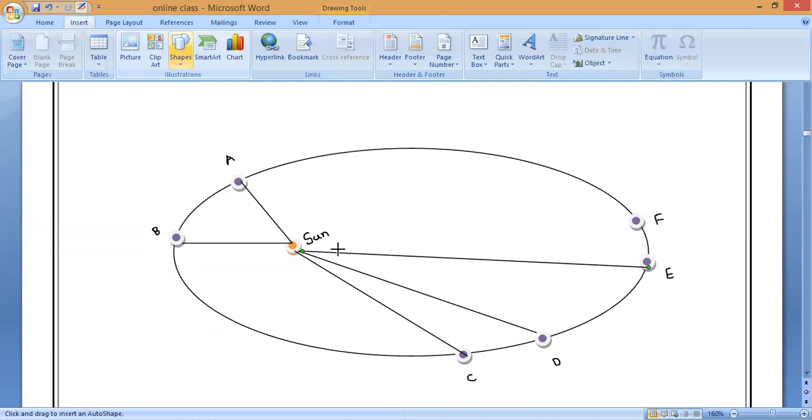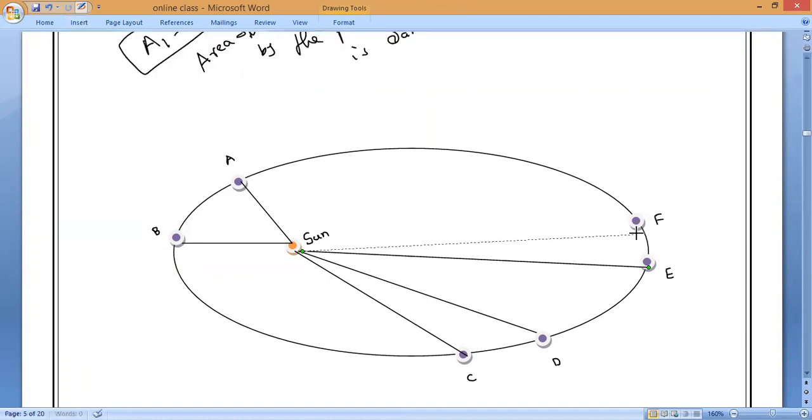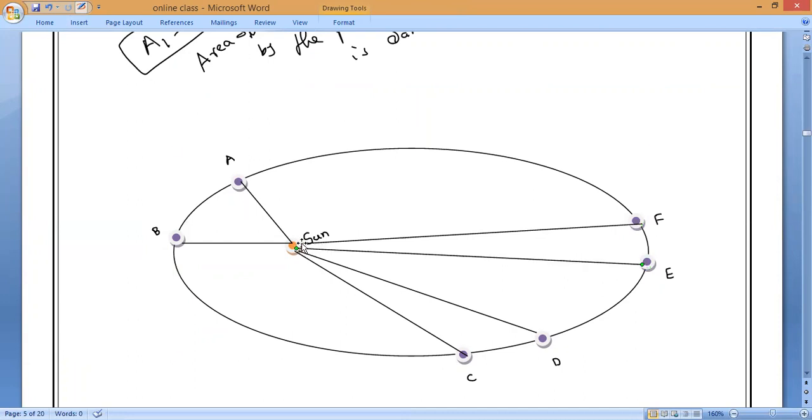Now you can see. So now, is the line joining the sun and the planet always of equal distance, or does the distance vary? The distance varies, sir. Sometimes the planet is coming closer. Sometimes the planet is moving away from the sun. Is it yes or no, guys? Yes, sir.